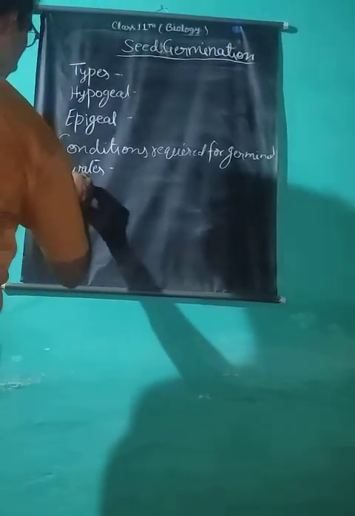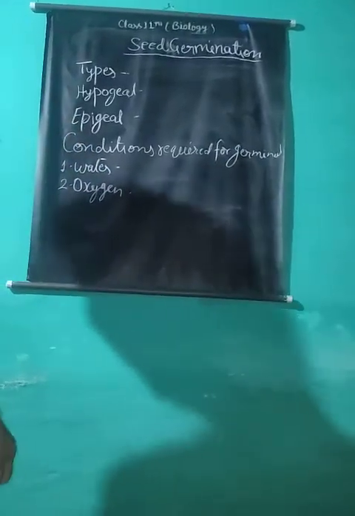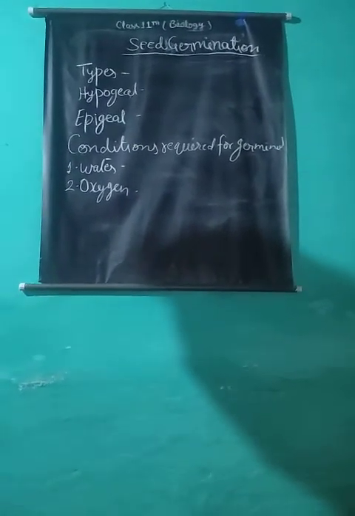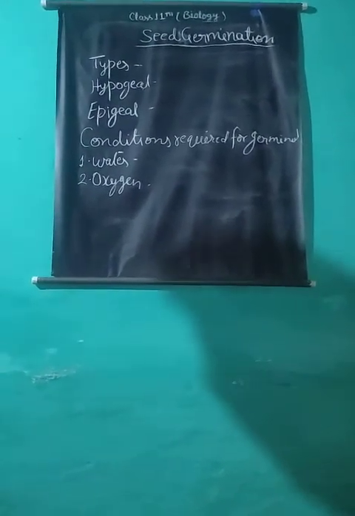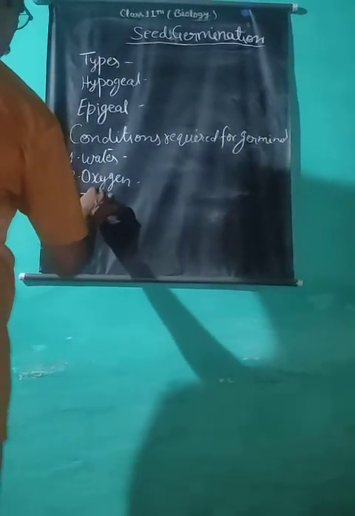Oxygen. Aeration of soil is necessary for the proper germination of seeds. It is essential for aerobic respiration by which the seed gets the requisite energy for growth of the embryo. Temperature.